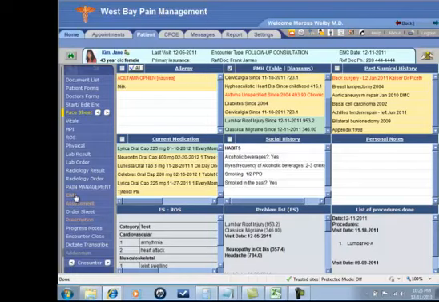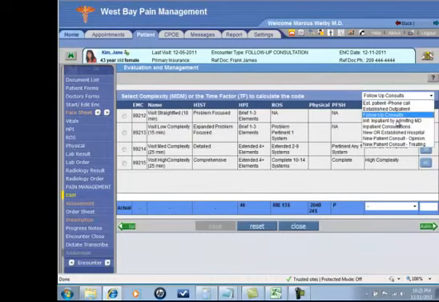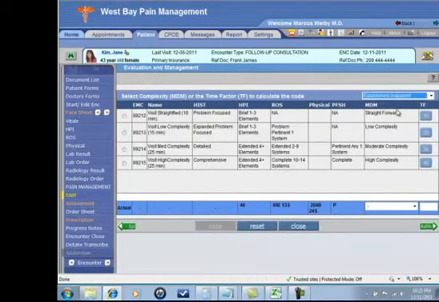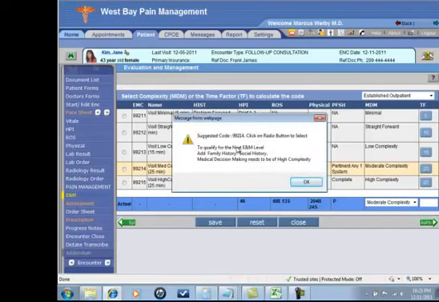If we want to see what we can bill for, we can come into our E&M Calculator. The system will pull up the appropriate types of codes depending on the type of visit, and it's keeping track of a tally of the HPI bullets, the review of systems, and the physical elements that we've covered. You simply have to make a subjective decision. Was it minimal, straightforward, low complexity, moderate complexity? Based on that, the system will give you a suggestion, in this case a 99214.